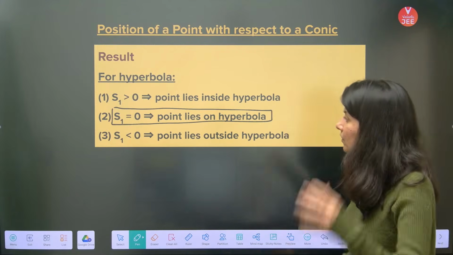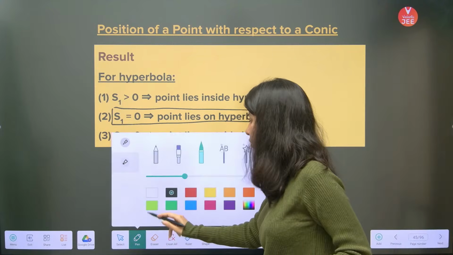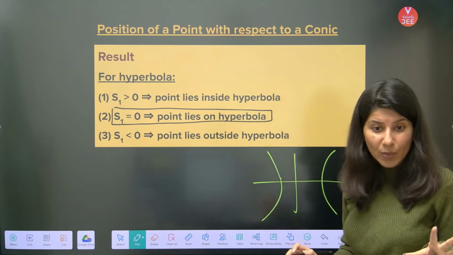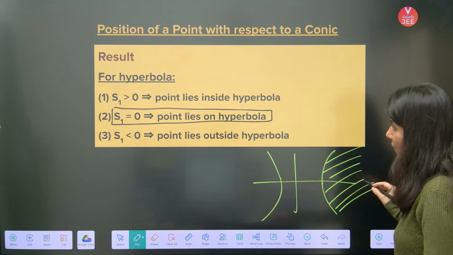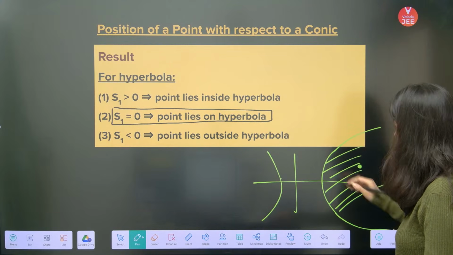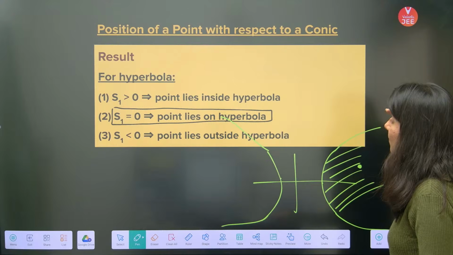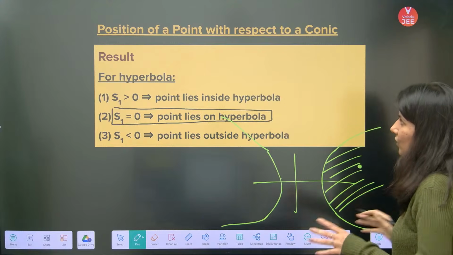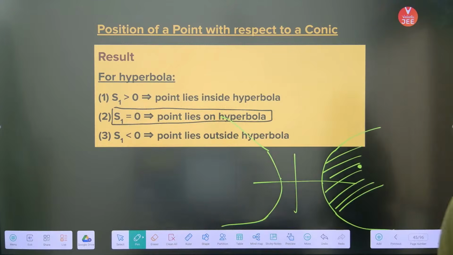Okay. So, actually no. Same doesn't happen with hyperbola inside. In hyperbola, things are different. Things are opposite. So, in a hyperbola, what is the inside and what is the outside? That's the biggest question. Now, understand. This area is inside the hyperbola. So if you satisfy any point which is inside the hyperbola. See, this is inside the hyperbola. And this area is outside the hyperbola. So if the point is outside, you will get negative. Inside, you will get positive. So things are a little bit different in case of hyperbola. Hyperbola is reverse of ellipse.